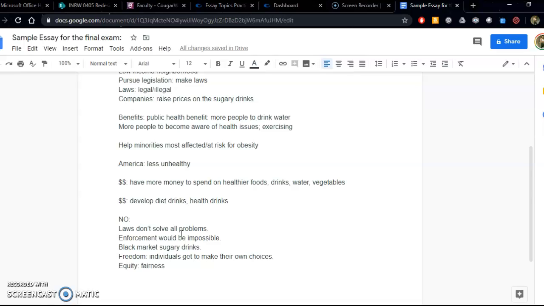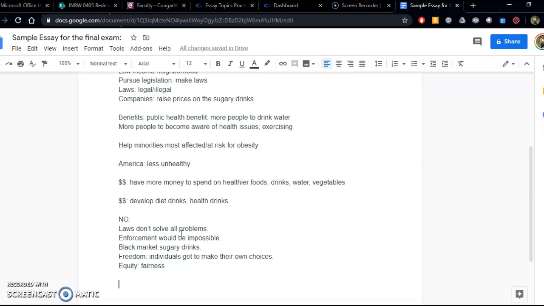So I think what I see right now in this brainstorming is that if I'm going to argue for laws that are going to limit the amount of sugary drinks, then that's going to be about making people healthier, making neighborhoods healthier, and making the public at large healthier, and maybe making America healthier, and taking some of the money that was normally spent on unhealthy sugary drinks and spending that on healthier. So my main argument for passing those laws is health.